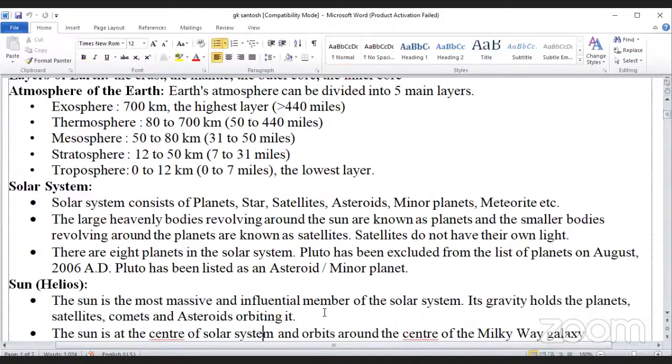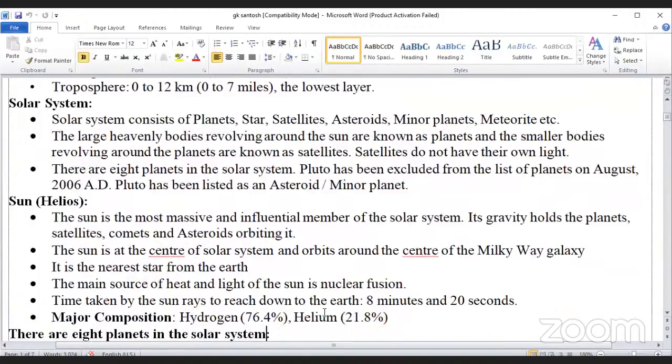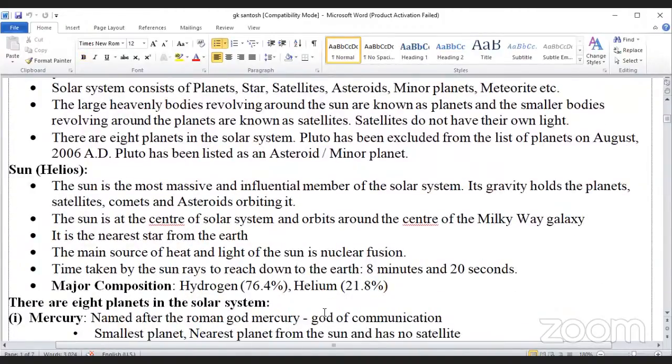Now Sun, from the Greek word Helios. The Sun is the most massive and influential member of the solar system. Its gravity holds the planets, satellites, comets, and asteroids orbiting it. The Sun is at the center of the solar system, orbiting around the center of the Milky Way galaxy. It is the nearest star to the Earth.